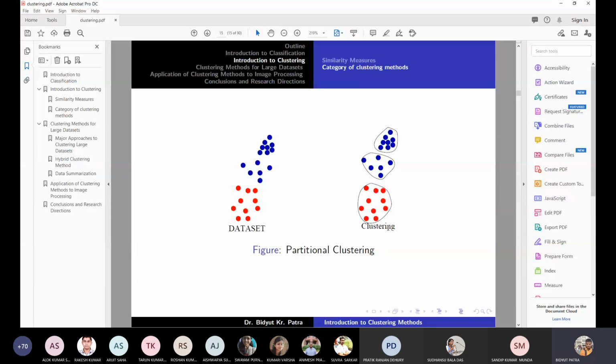So this is one example. On the left side we have a data set. On the right side we got three groups. These three groups all together form a single clustering. Therefore, this is an example of partitional clustering.